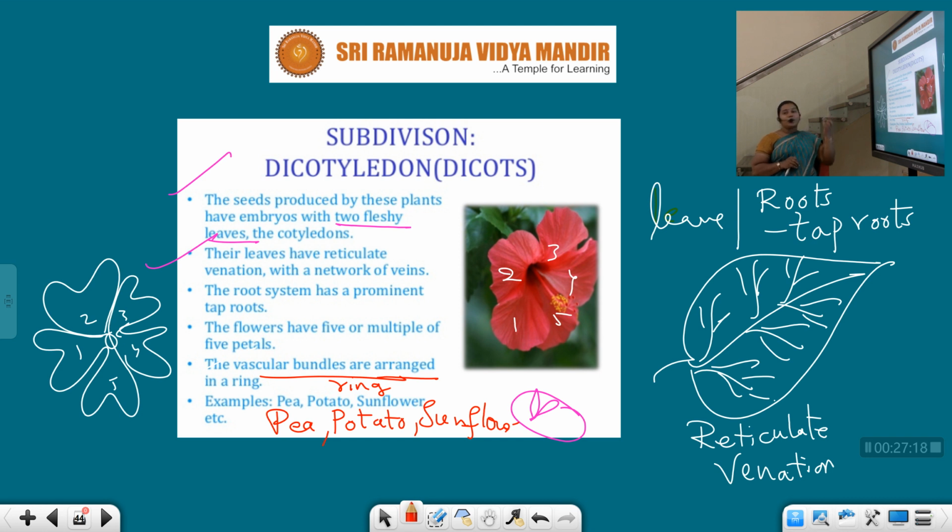Their leaves have reticulate venation with a network of veins. Taproot system is present. Usually flowers bear 5 petals, and vascular bundles are arranged in the form of a ring. Examples: pea, potato, sunflower, etc.